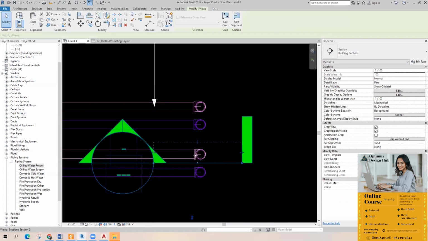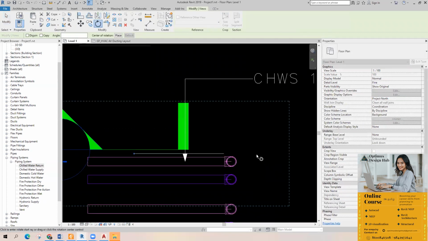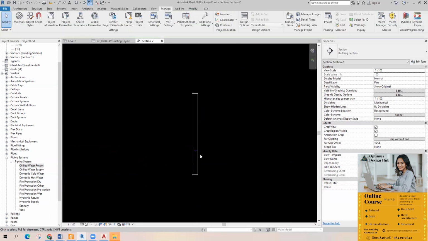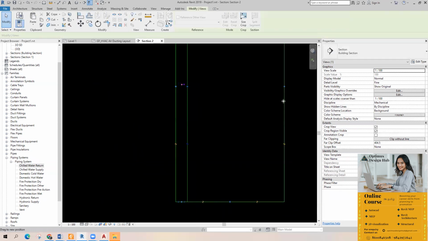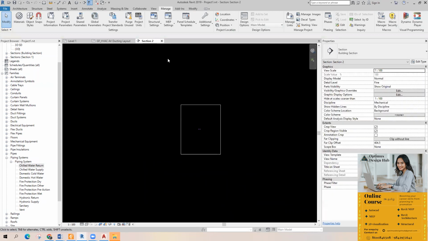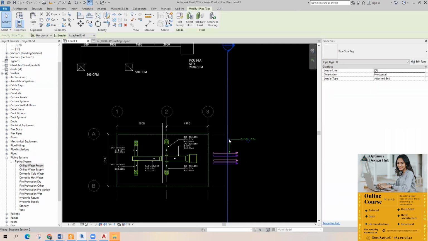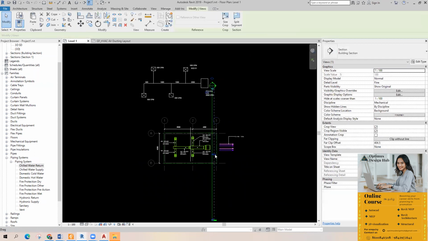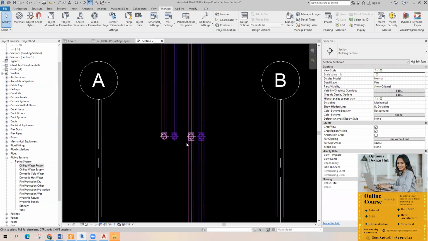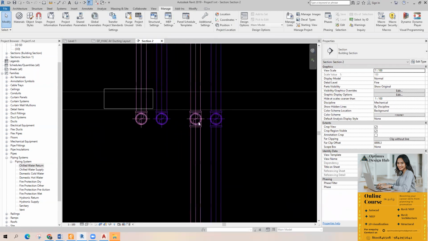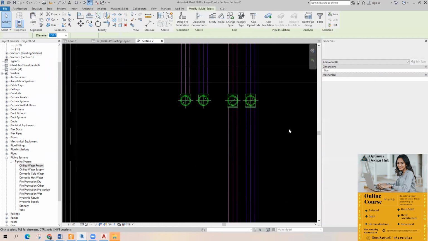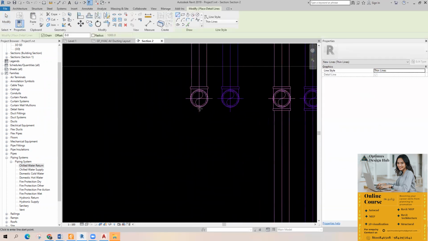Okay, I'll do one thing, I will make a section. I'll rotate the section. I'll make a line.